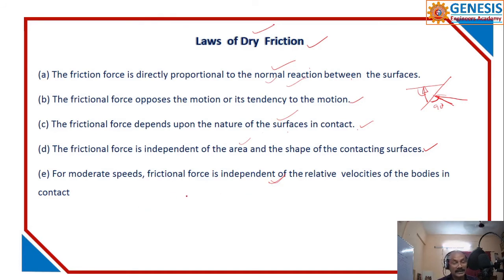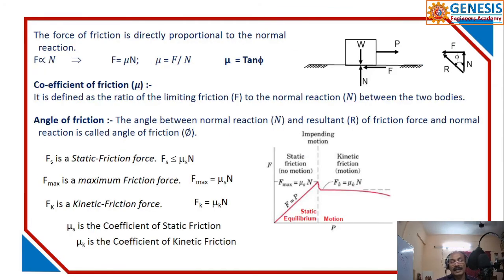For moderate or lesser speeds, velocity is not a factor, so it is independent of relative velocity. For higher velocities, velocity comes into play, and the frictional force is reduced to some extent.